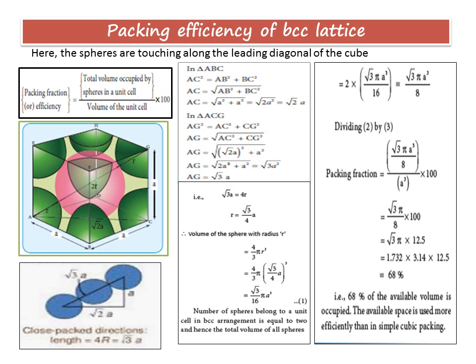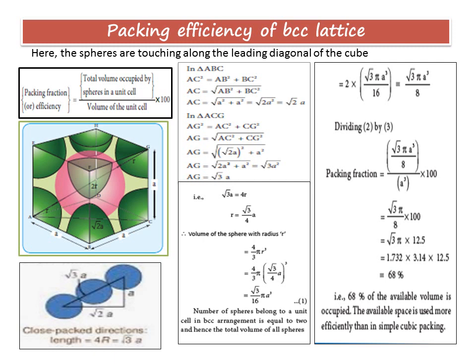In order to calculate the total volume occupied by the spheres in the unit cell, we should consider 2 triangles. You can see there is a triangle at the base touching actually the face diagonal. You can see ABC as one triangle, and ACG is another triangle. AG is the body diagonal and AC is the face diagonal. You consider the triangle ABC taking into account the face diagonal.